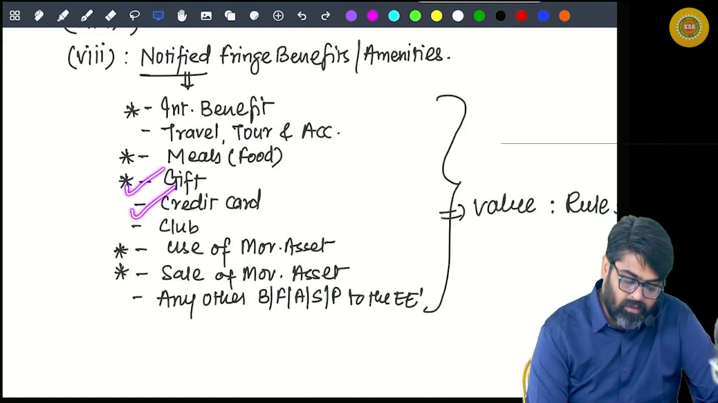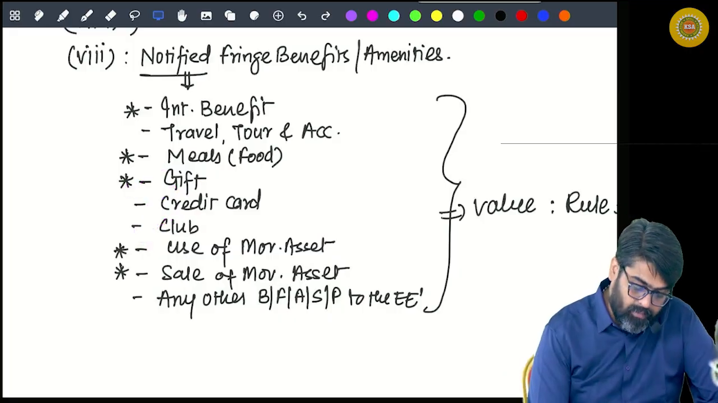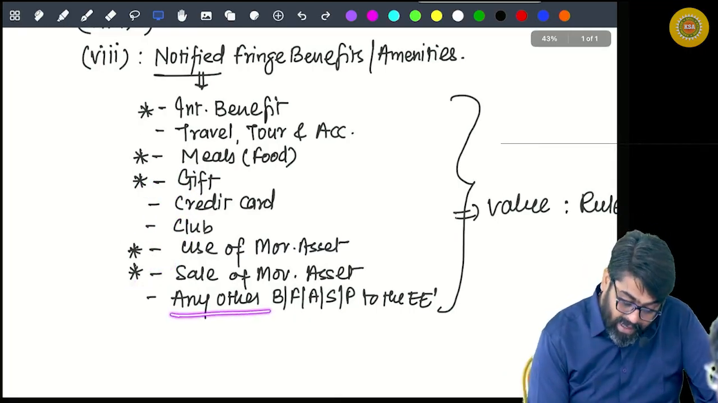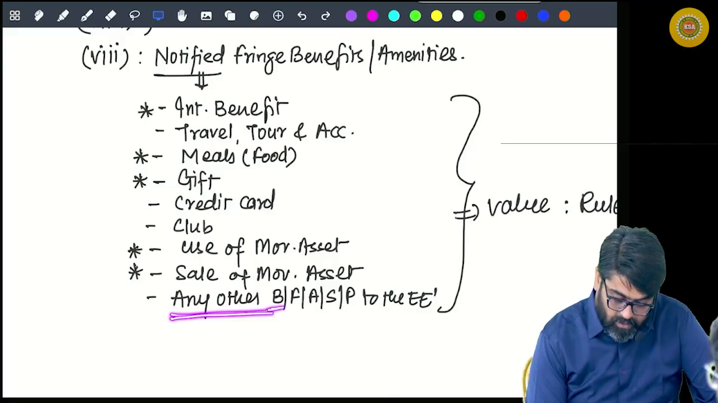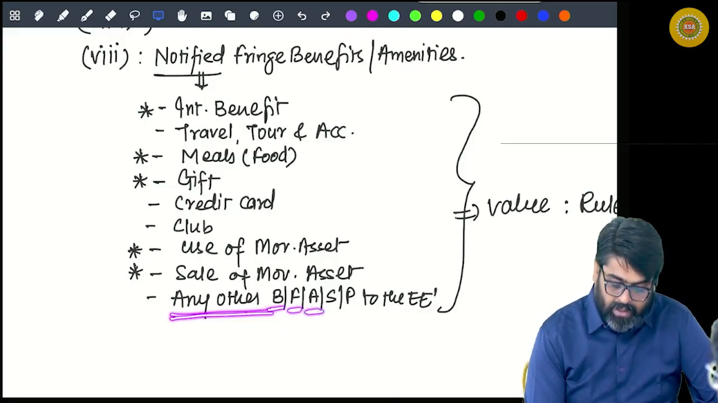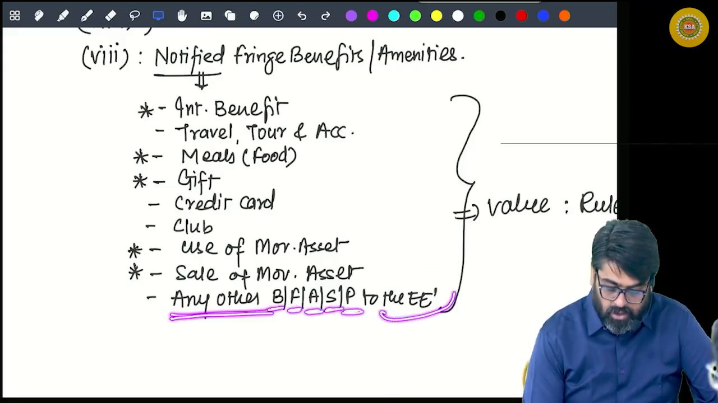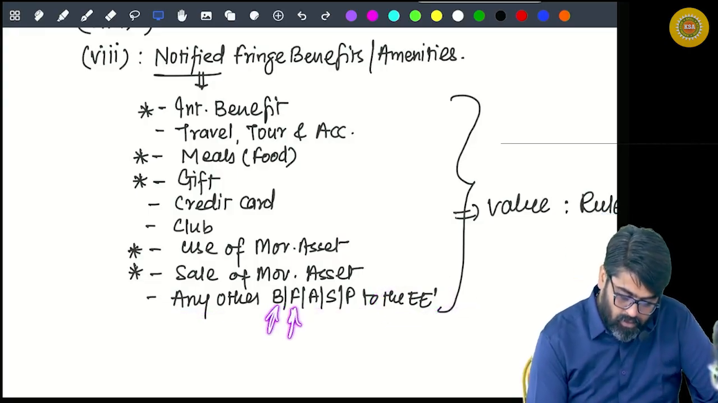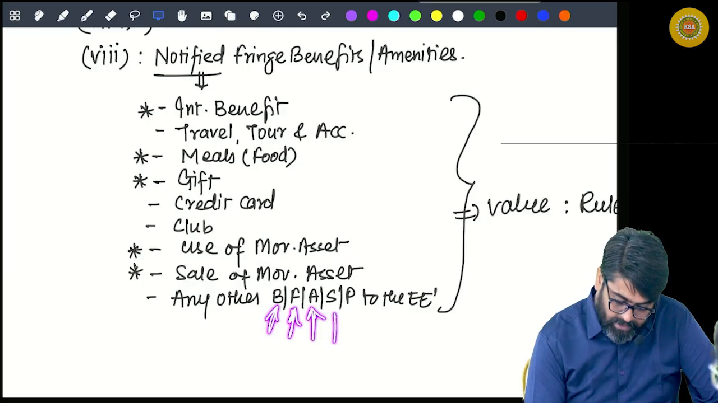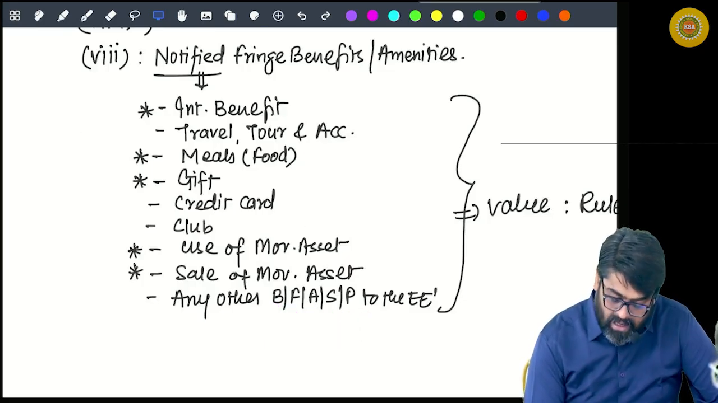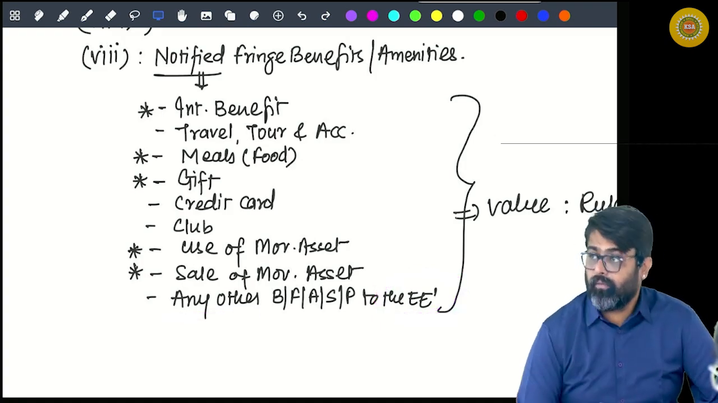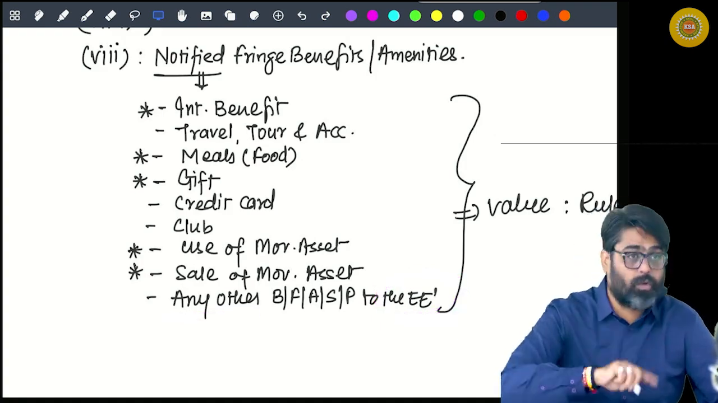Then gift. Then credit card facility and club facility. Then use of movable asset. Then sale of movable asset or any other benefit, facility, amenity, service, privilege to the employee. B for benefit, F for facility, A for amenity, S for service, P for privilege given by the employer to the employee, even that will be perquisite.